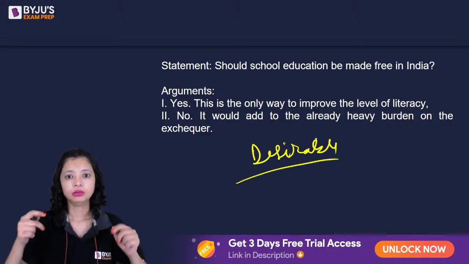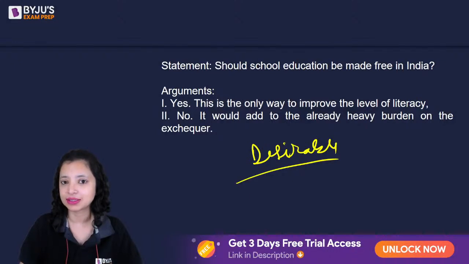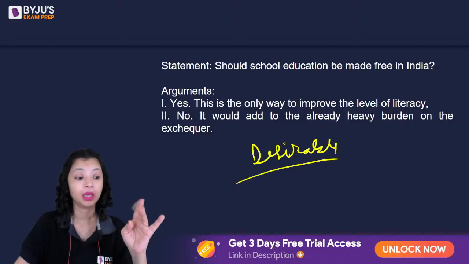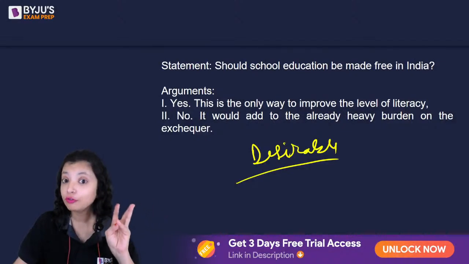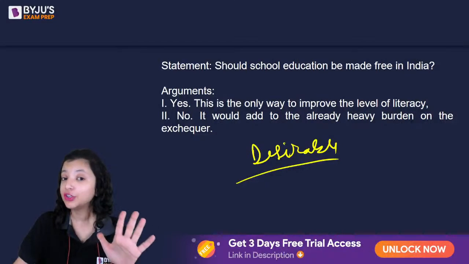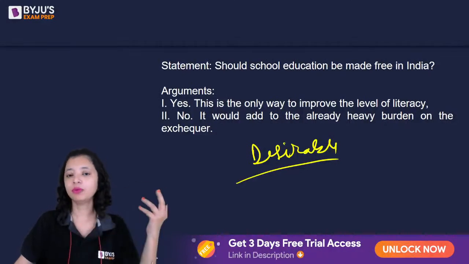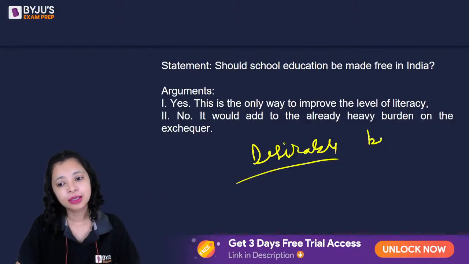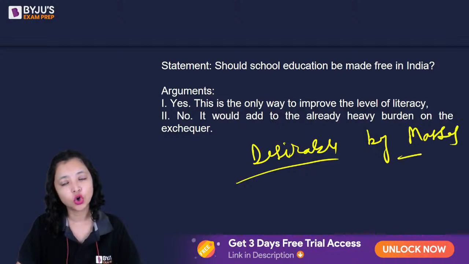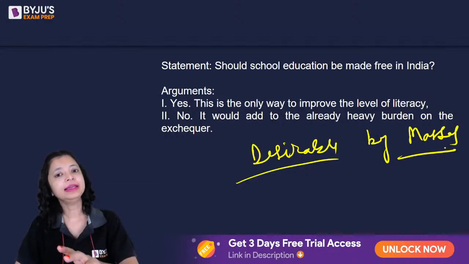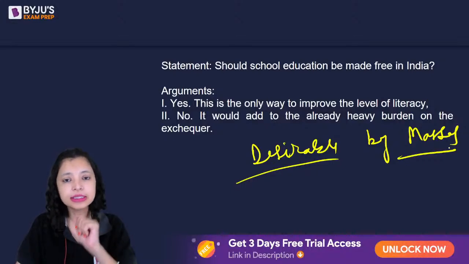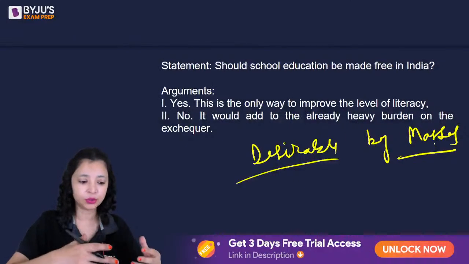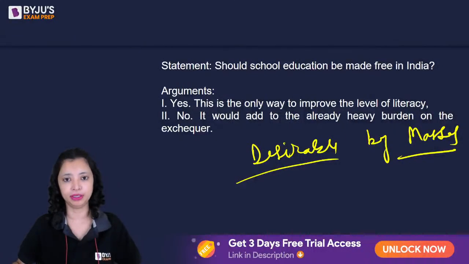Any argument that is desirable by masses, like reduction of diseases, increment of income, betterment of country, betterment of education, betterment of literacy, everyone would say yes, it should be done, ma'am. So whatever is desirable by masses automatically comes into the judge's consideration. They are considered strong because it is something that will benefit a lot of people in the society.